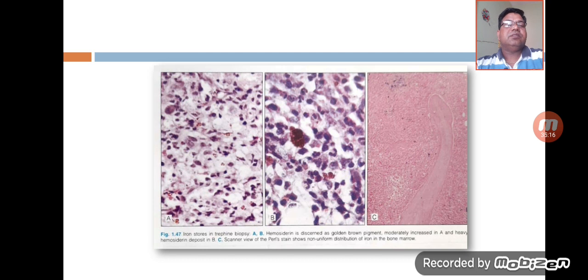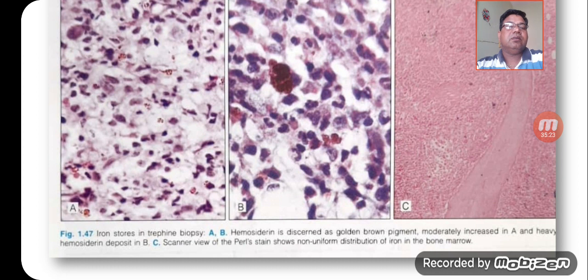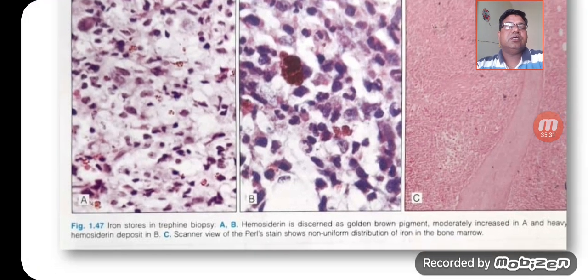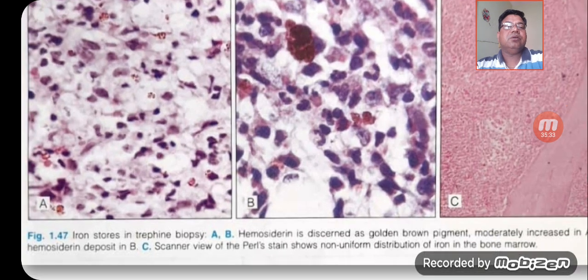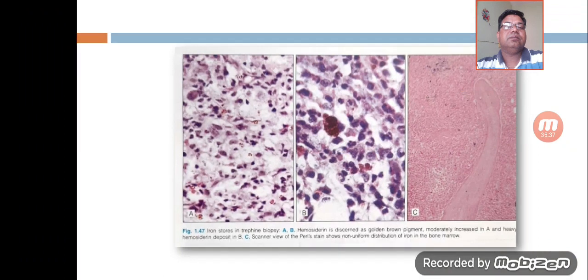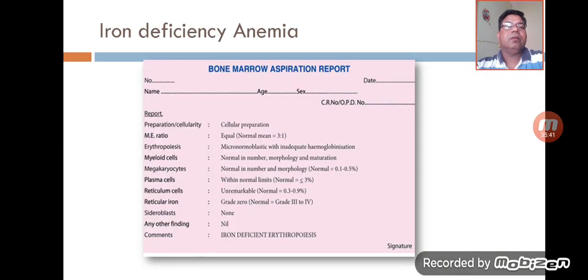So this is the same diagram. Here you can see the hemosiderin. Basically the golden brown pigment is seen in A, and heavy hemosiderin deposits are seen in B. So here you can see the heavy deposition of this hemosiderin. This is an example of iron deficiency anemia.